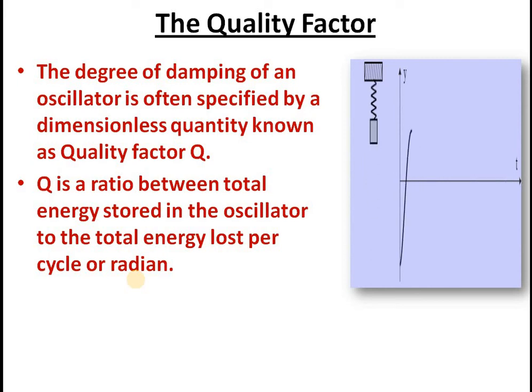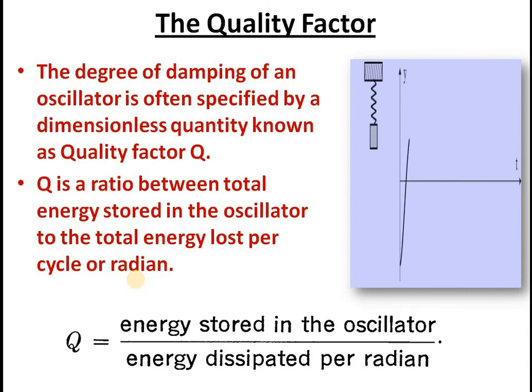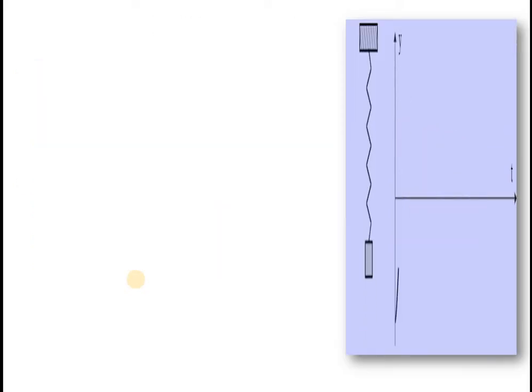So Q is a measure of how much energy is lost from the oscillator per unit time. And energy loss definitely depends on the resistive force existing or the medium's viscous force. You can represent it as Q equals total energy stored in the oscillator divided by energy dissipated per radian. That's the technical definition of quality factor.